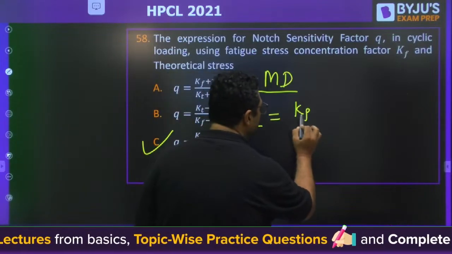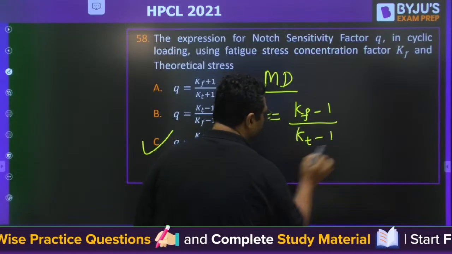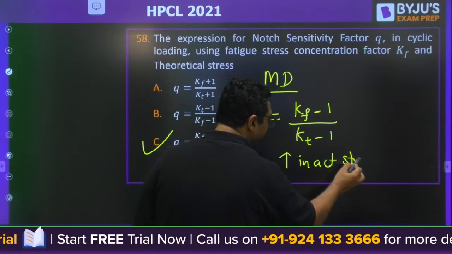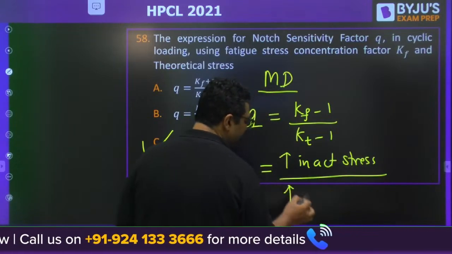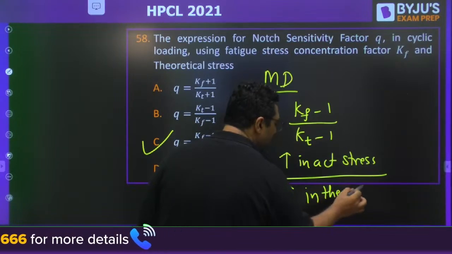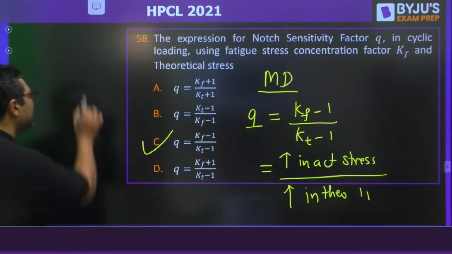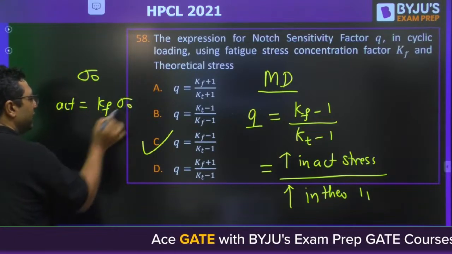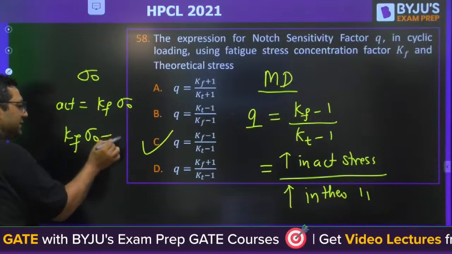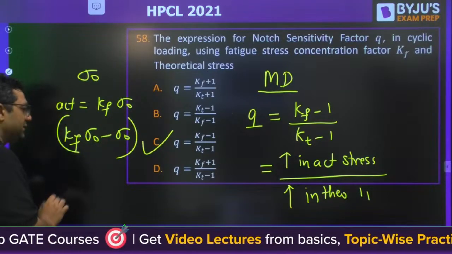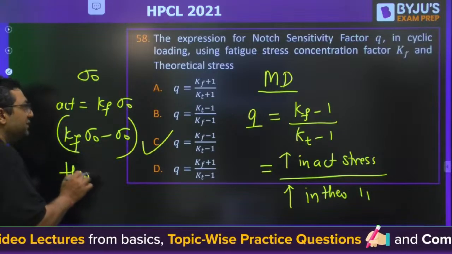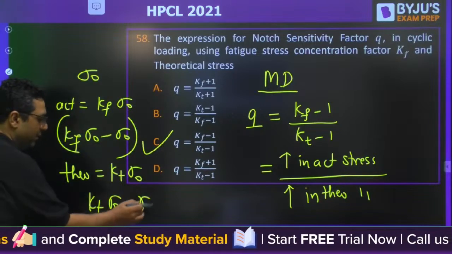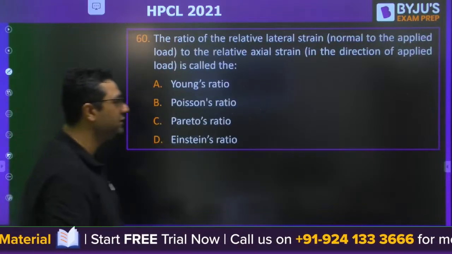It will be (Kf minus 1) by (Kt minus 1), because it is defined as the increase in actual stress due to stress concentration to the increase in theoretical stress. So my dear, nominal stress is sigma naught, so actual stress is Kf times sigma naught. So the increase will be Kf sigma naught minus sigma naught. That's why at the numerator you get this. In the denominator, theoretical stress is Kt times sigma naught, so the increase will be Kt sigma naught minus sigma naught. The ratio of theirs is the notch sensitivity factor.